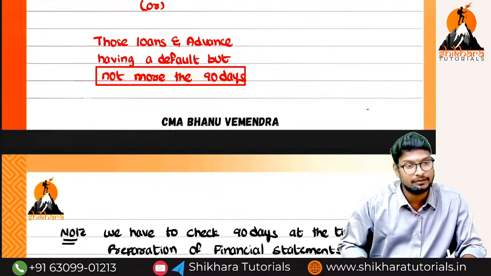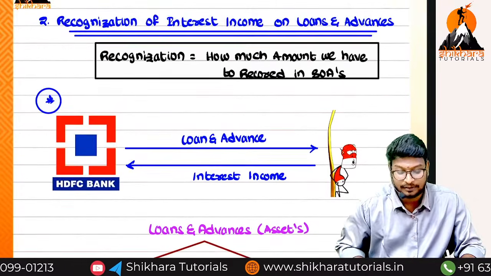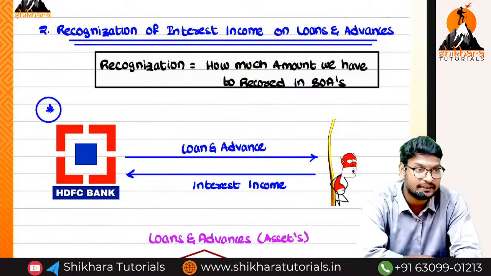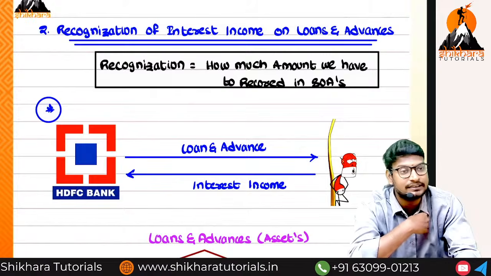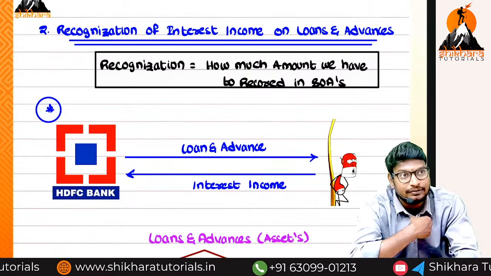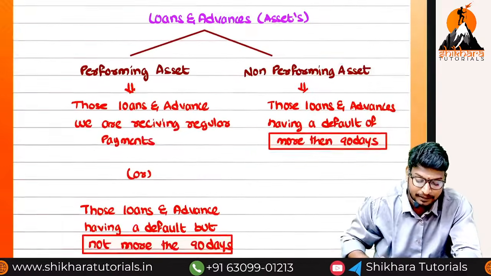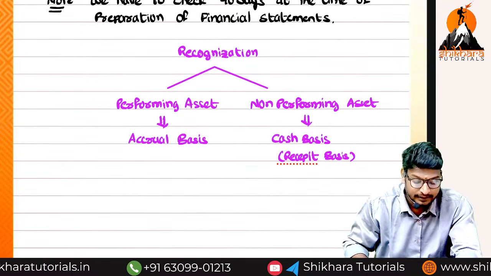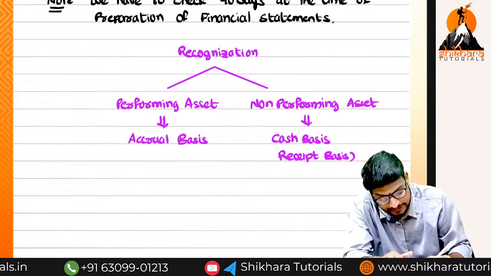If you see one question, you can get a clear picture. We are discussing the concept of recognition of interest income on loans and advances. Interest income is nothing but whatever loans and advances we have given, on those we are going to receive interest. That is called interest income. How much interest we need to transfer to the P&L account in the current year depends on performing and non-performing assets. If it is performing, accrual basis. If it is non-performing, receipt basis, or cash basis.